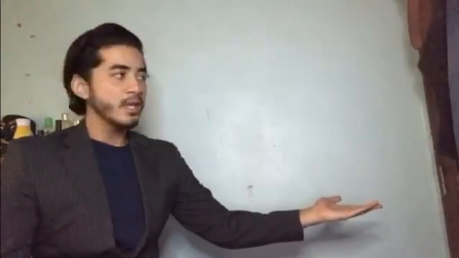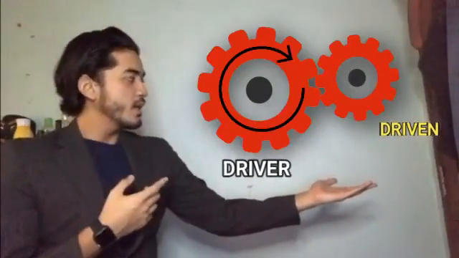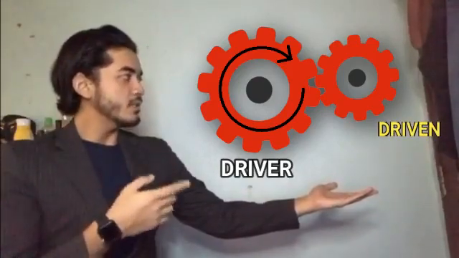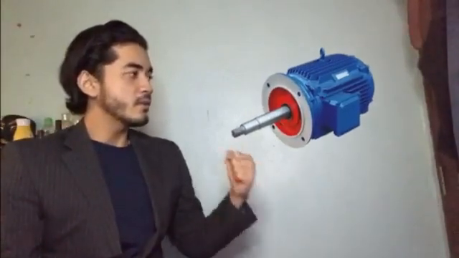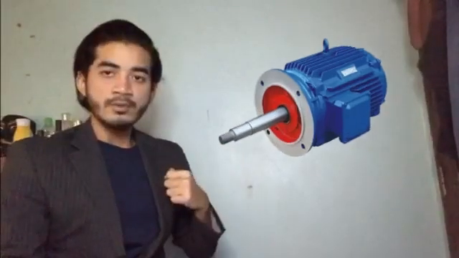The driver is the input, and the driven is the output. So there will be 2 gears, which means 1 pair. If the driver rotates clockwise, the driven will rotate anti-clockwise. So that is how it works in simple words. The driver gear's shaft is usually connected to the motor, and the power from the motor is transferred to the second gear.